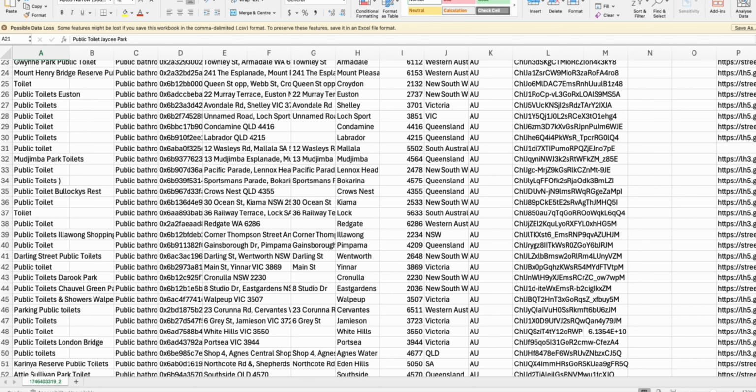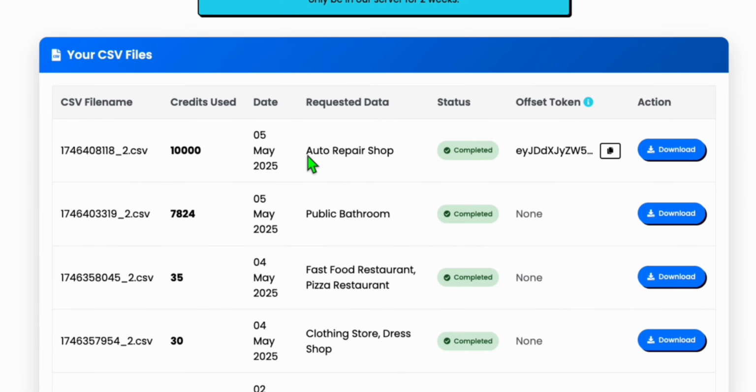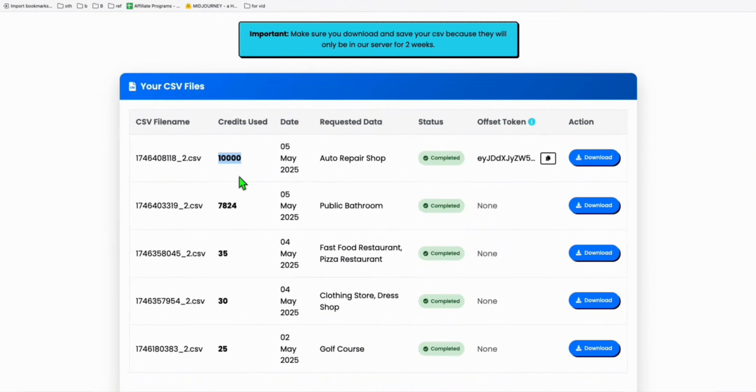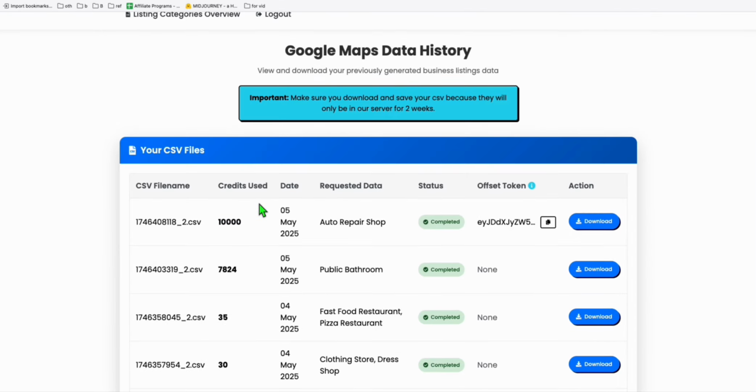So by the end of 2025, hopefully we will be close to that number. As you can see as well, we will be creating auto repair shop listings. Initially, we took 10,000 data, but here, what's good about this GFast scraper? You can start with very minimal, like this one. We know there are lots of auto repair shops, even in the United States or everywhere. We've got like thousands of them.